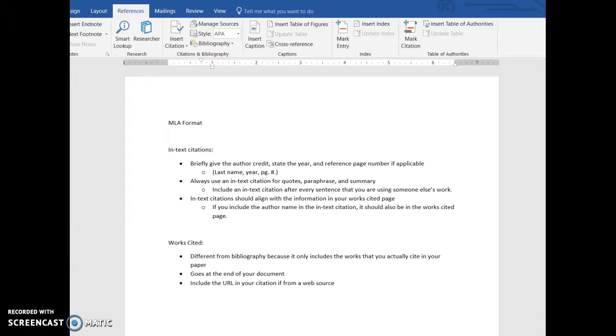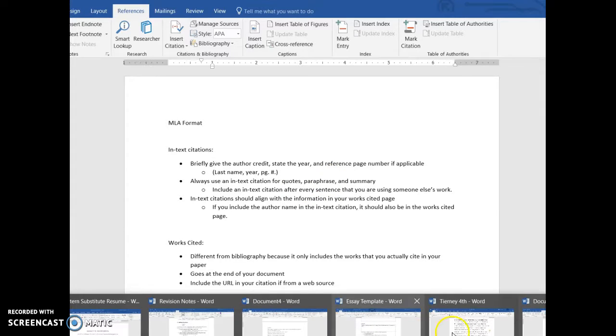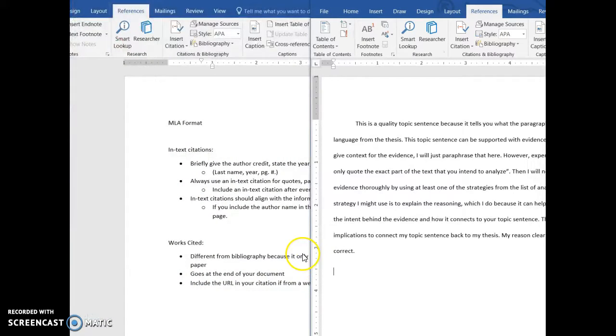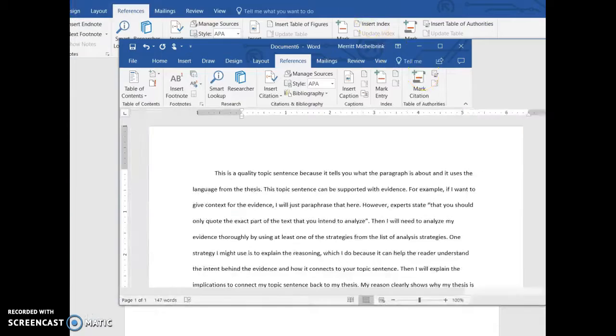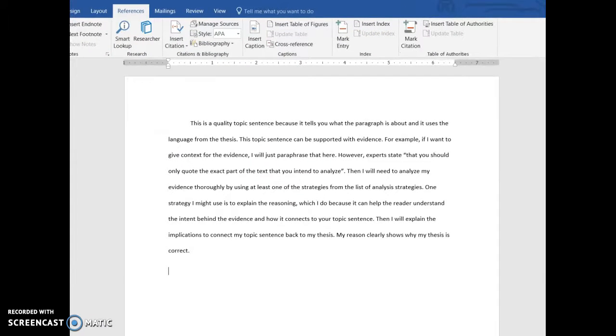But if you include the author name in the in-text citation, then you also need to include it in your works cited page. It just makes it easy for the reader to go back to your works cited page and get the full scope of the information that you're talking about. So I will bring us over here to an example of a paragraph that I've kind of typed up for you, and we'll talk about in-text citations here.